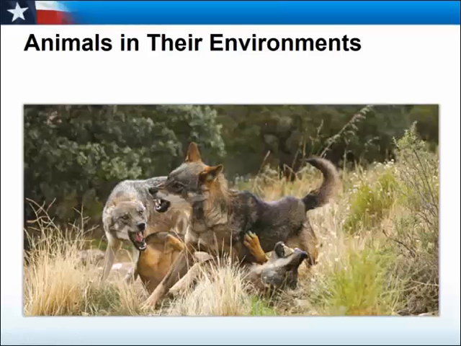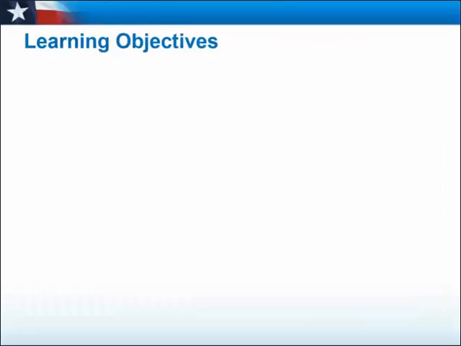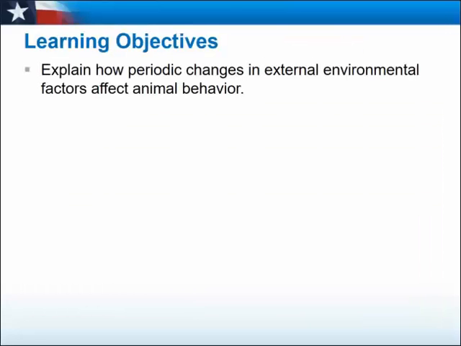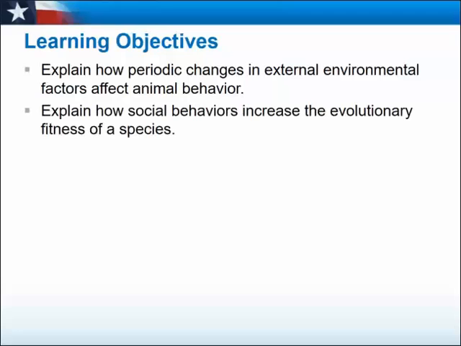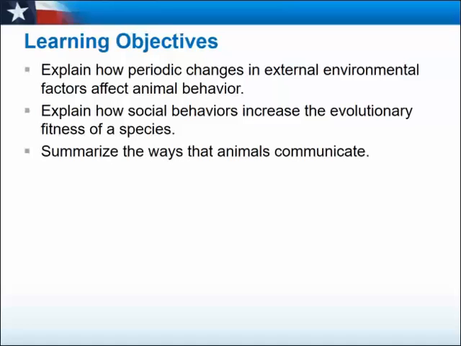Welcome to Lesson 29.2, Animals in Their Environments. In this lesson, we'll explain how periodic changes in external environmental factors affect animal behavior. We'll explain how social behaviors increase the evolutionary fitness of a species. And we'll summarize the ways that animals communicate.